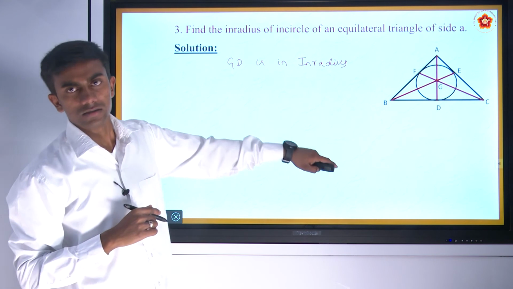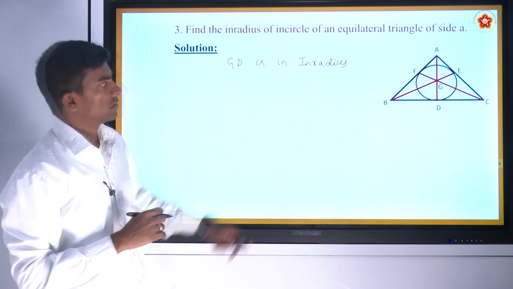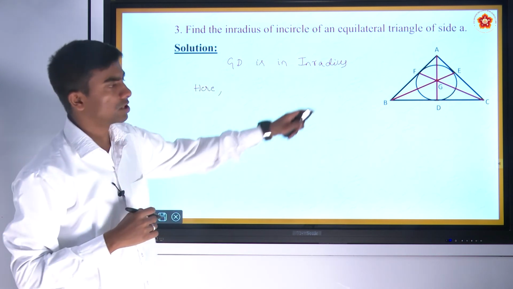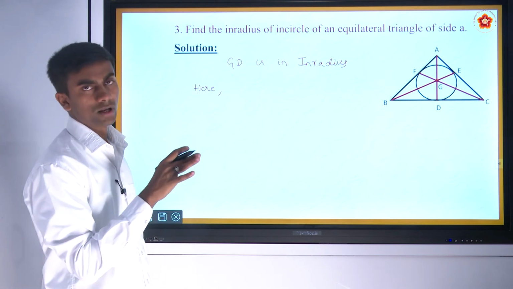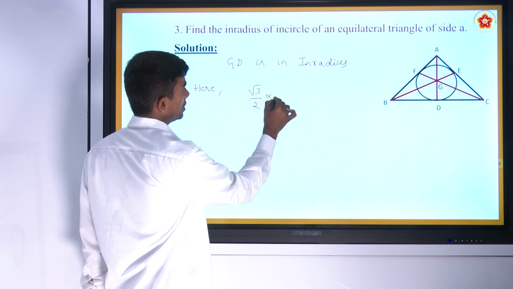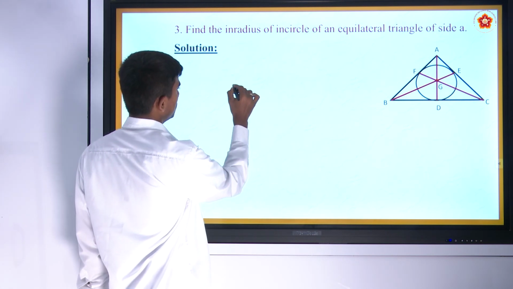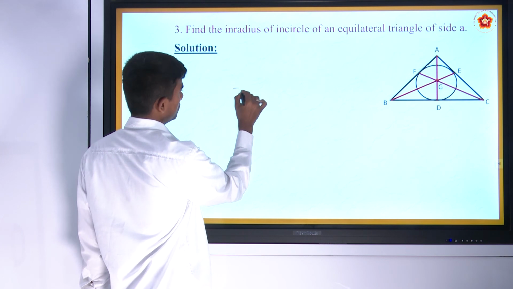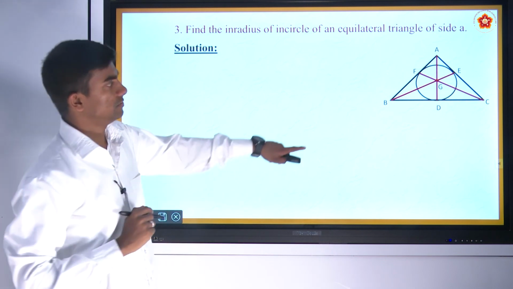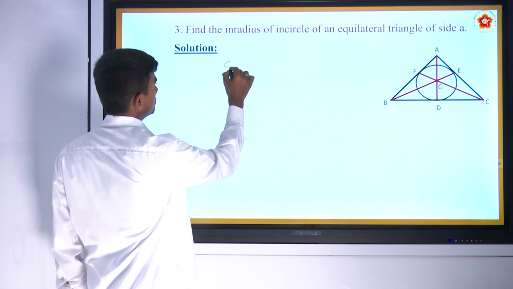In order to calculate GD, we can calculate AD. Here we already know that the length of the altitude for an equilateral triangle is root 3 by 2 into the length of the side. Here GD is the inradius.